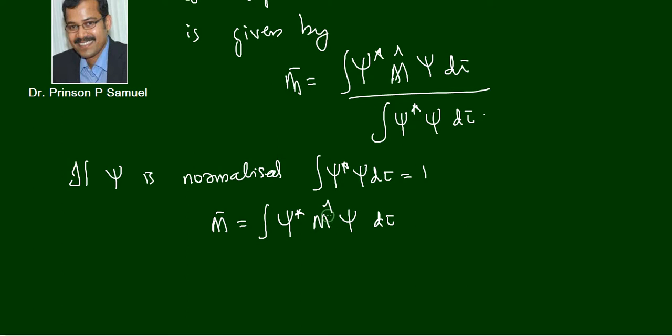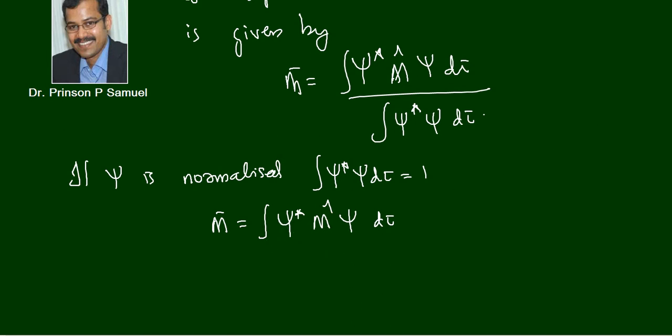We know that in quantum mechanics, if you have a state function, that state function will be normalized or normalizable, right? If it is normalizable, we can multiply that state function with some constant so that it will be normalized. So in most cases, we will be satisfied by this expression because psi will be normalized. The state function that we are deriving will be normalized or normalizable. So at the end, anyway, we will have some normalized function. So m bar is equal to integral psi star m cap psi d tau.